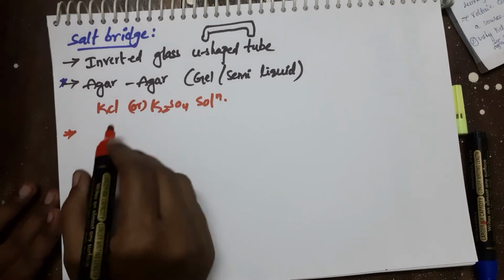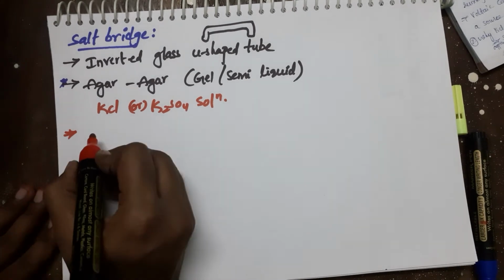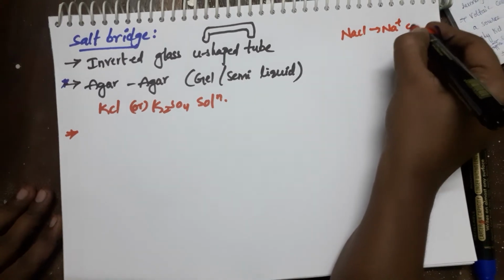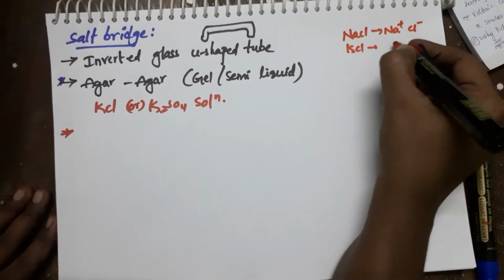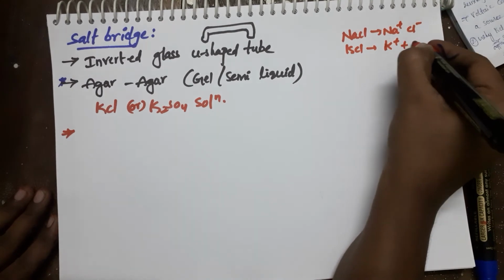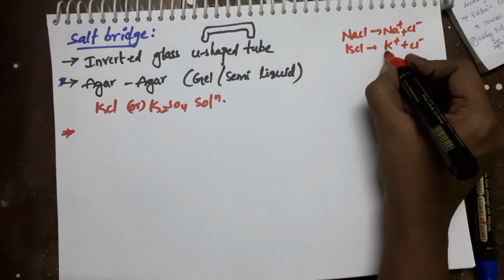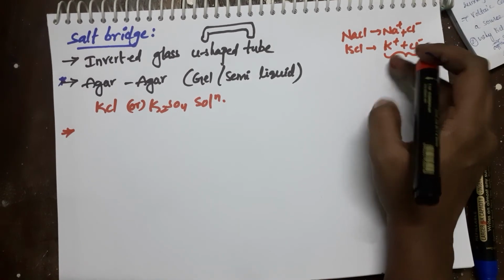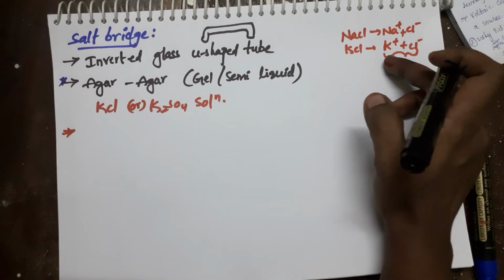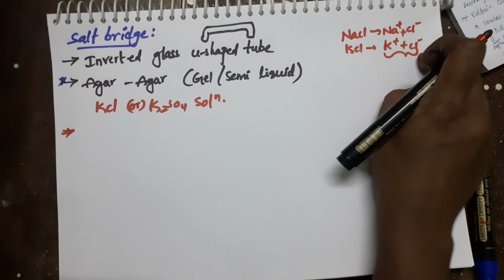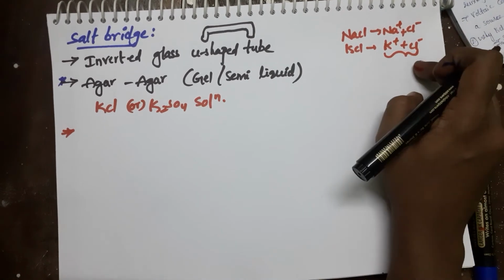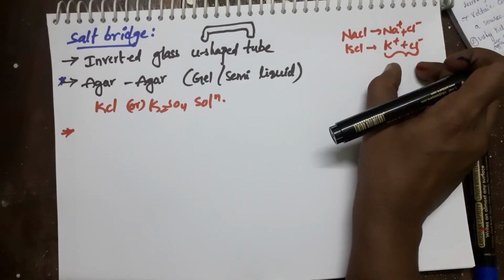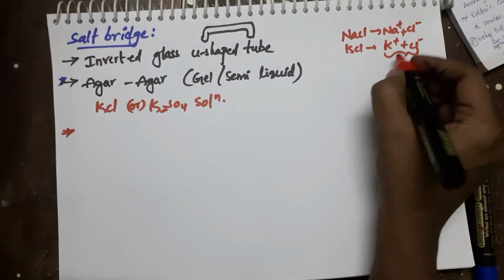Why are we using KCl instead of NaCl? Because if we take NaCl, it will dissociate into Na plus and Cl minus. If we take KCl, it will dissociate into K plus and Cl minus ions. See, here the sizes of K plus and Cl minus are the same, because potassium's atomic number is 19, it loses one electron, and the atomic number becomes 18. And chlorine's atomic number is 17, it accepts one electron, and the atomic number becomes 18. Both have the same number of electrons, and so they have the same transport number.